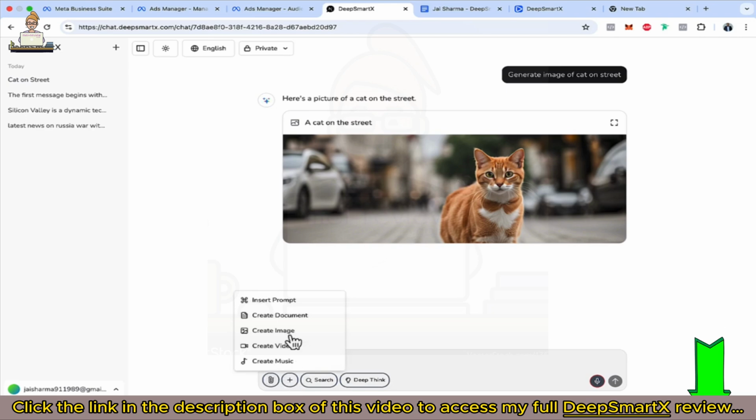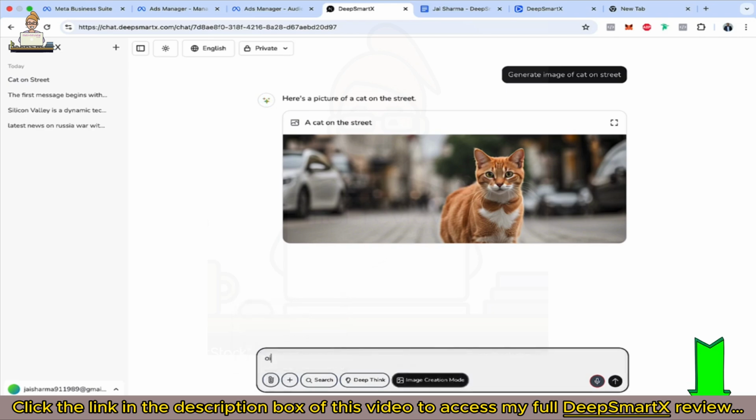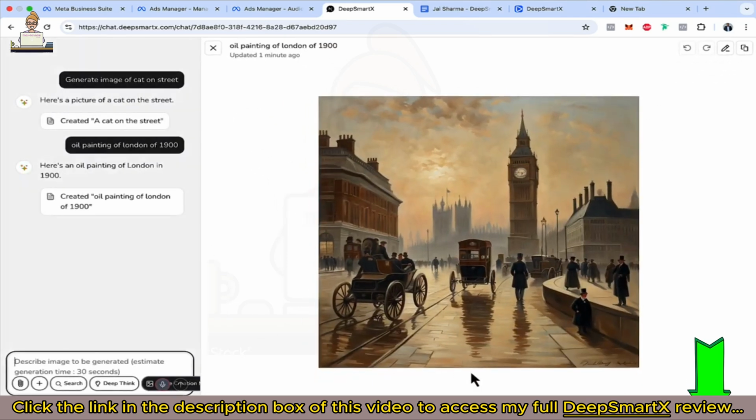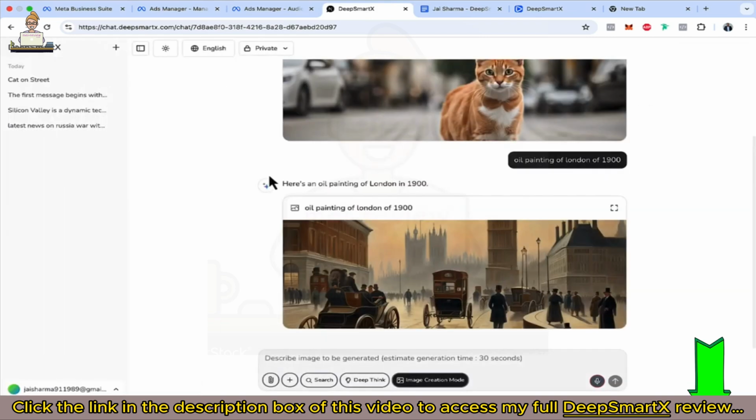Let me create one more image. Oil painting of London of, let's say, 1900. What a beautiful image this is. You see the imagination is excellent here.